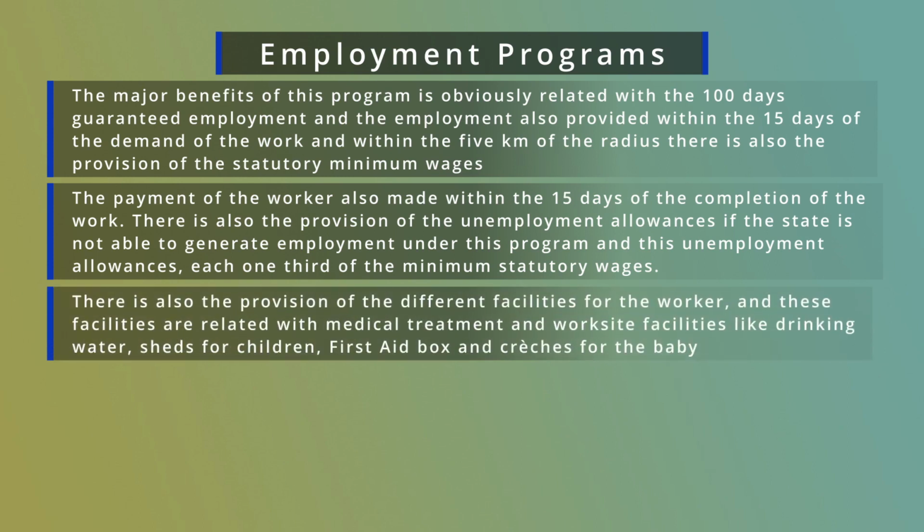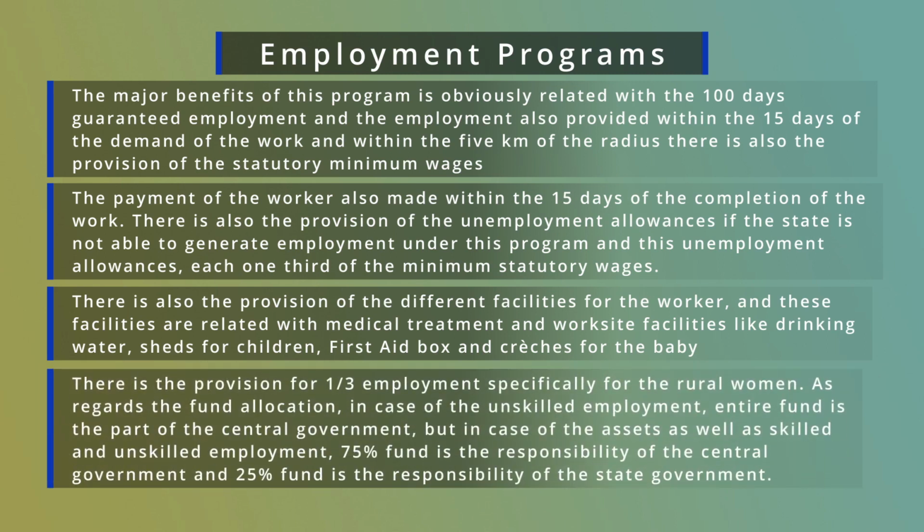There is also the provision of different facilities for the workers, related to medical treatment and worksite facilities like drinking water, shades for children, first aid box and crèche for the baby. And most importantly, there is the provision of 1/3 employment specifically for rural women.